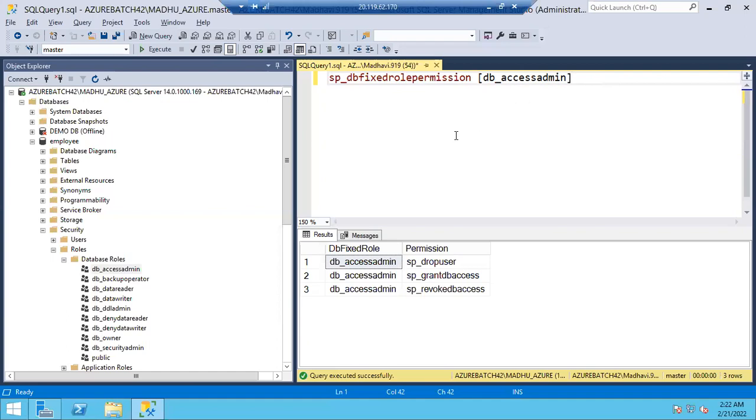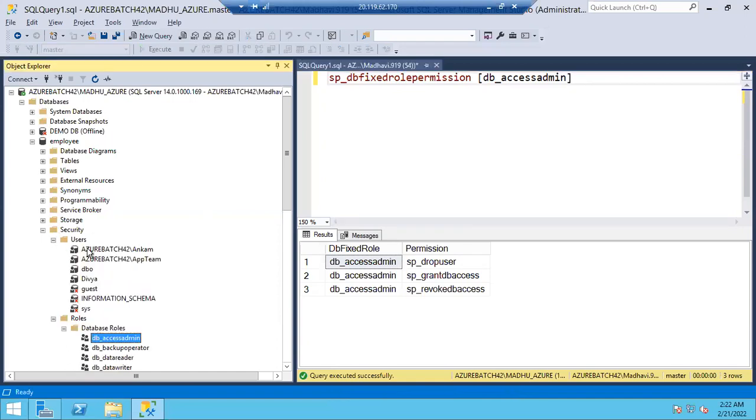Okay, you can see here, right? Whatever users are there in this list, I can add these users into the existing DB roles. Users and DB roles both are database level entities. Logins and server roles both are server level entities. Don't confuse. Don't say I'll add this user to the server role. No, user means database role. Don't say I'll add this login to the database role. No, login means server role only.